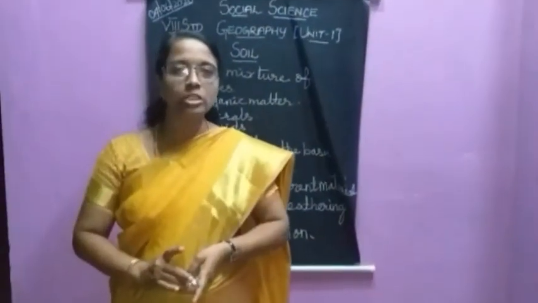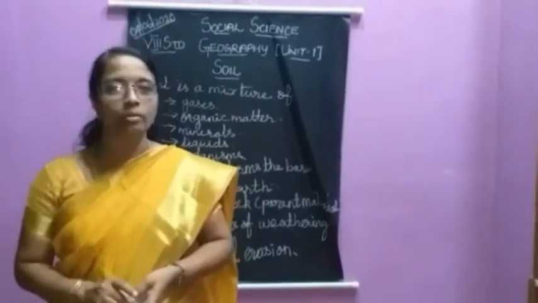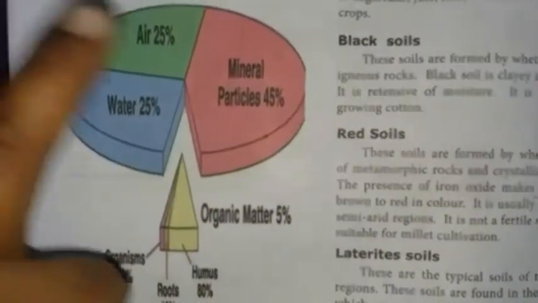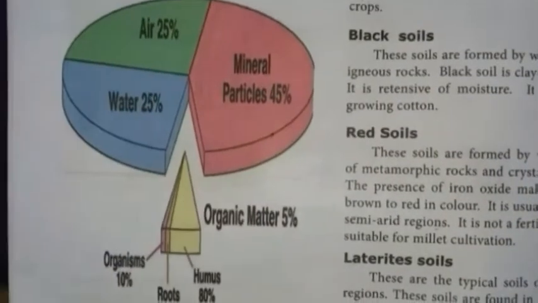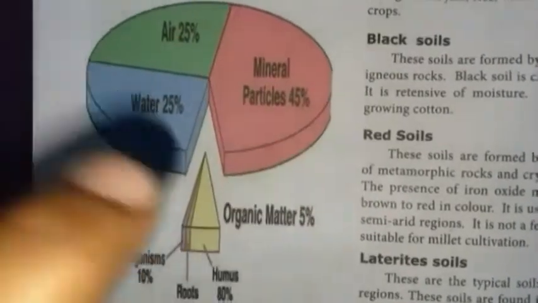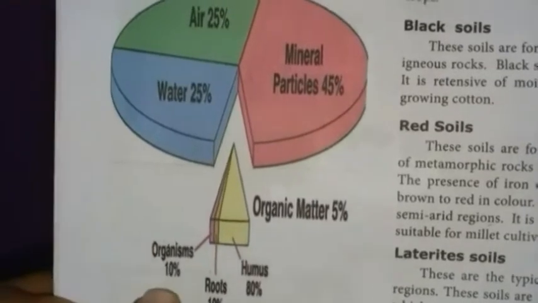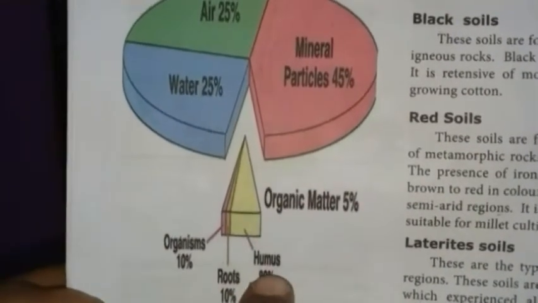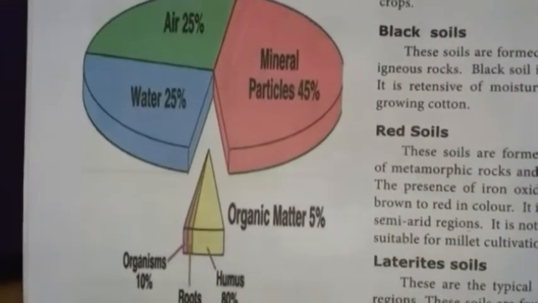Okay. Now we are going to see about the soil composition, that is the components present in the soil. This is the pie chart of soil composition. It consists of 25% air, water 25%, mineral particles 45% and organic matter 5%. Of the organic matter, organisms are 10%, roots 10% and humus 80%. This is the composition of soil. The composition of soil varies from place to place and time to time.